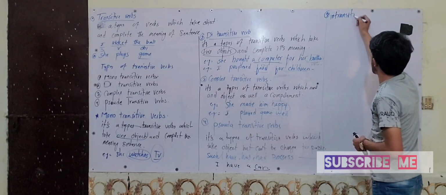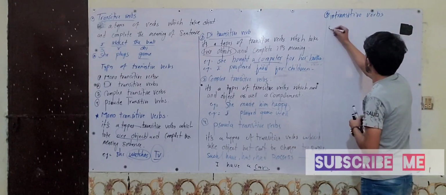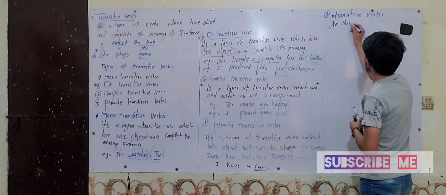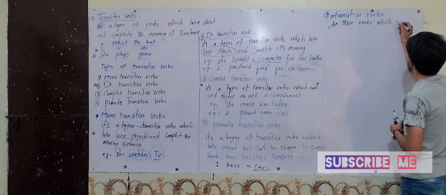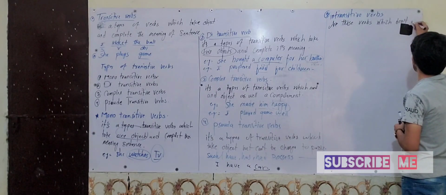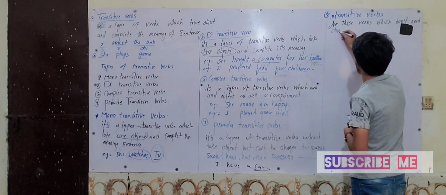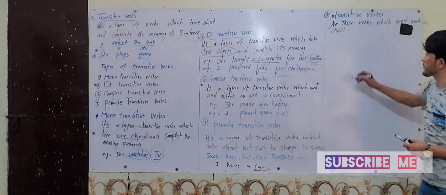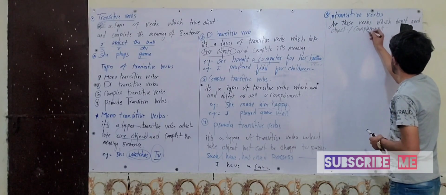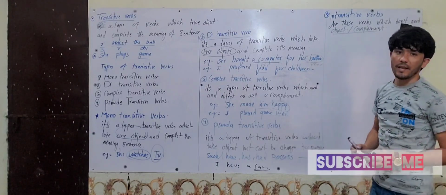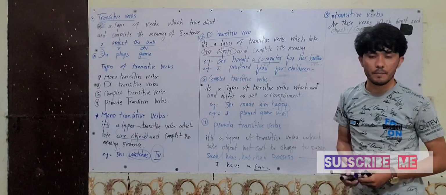Intransitive verbs. Intransitive verbs are those verbs which don't need what? An object. We don't need an object, but it needs what? A complement. And don't get confused in here. Object and complement are different. Every object can be a complement, but every complement cannot be an object.